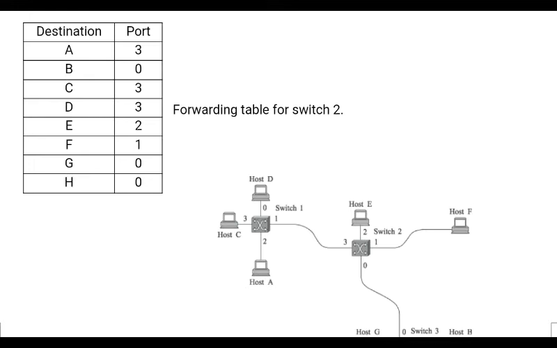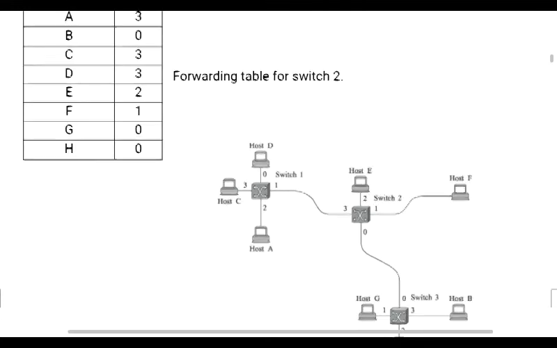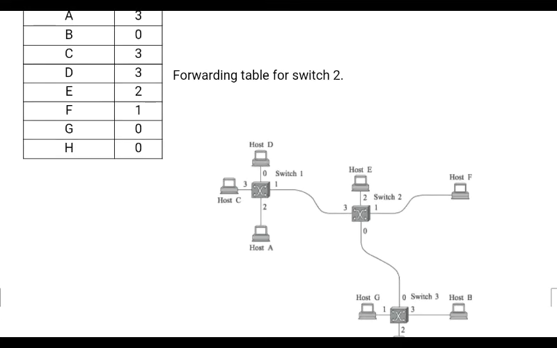Is it clear? Now imagine that is switch 1, that is port number 1, port number 0 and port number 3. They are not directly connected to a host, but they are connected to the other switches here. Host F is directly connected to port number 1 of that particular switch 2.